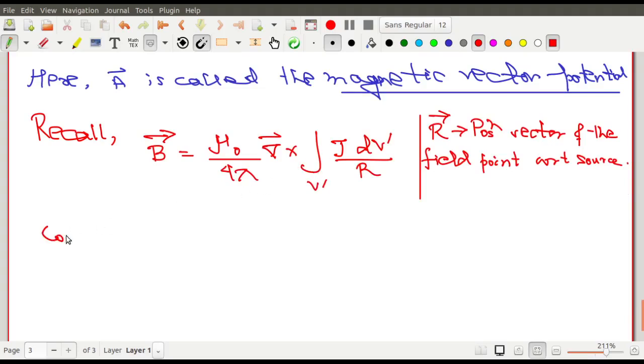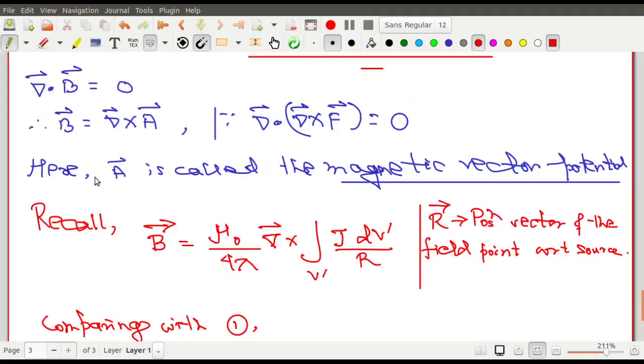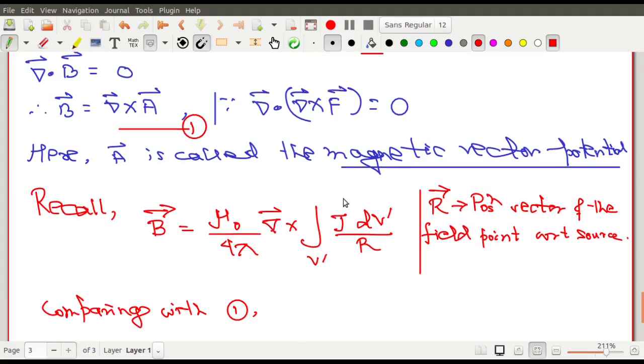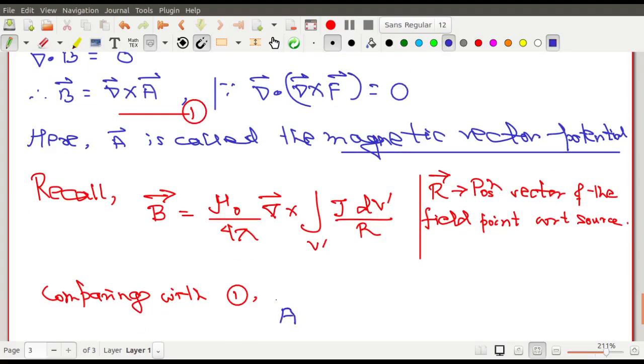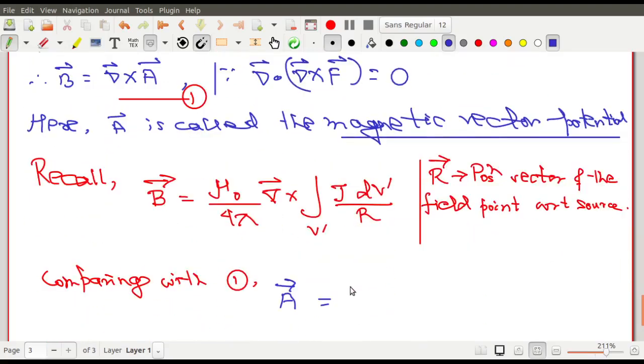So comparing with this equation, this curl of A. So if you compare this to B and B, and here there is a curl, so you can say safely that A vector is, তাহলে এখান থেকে বলা যেতে পারে যে A vectorটার ভ্যালু কত? What is the value of the A vector? The value of A vector from here it is mu 0 by 4 pi. তাহলে A vector এর ভ্যালু হচ্ছে mu 0 by 4 pi integration of J dv dashed divided by capital R. So that is the expression of capital A.